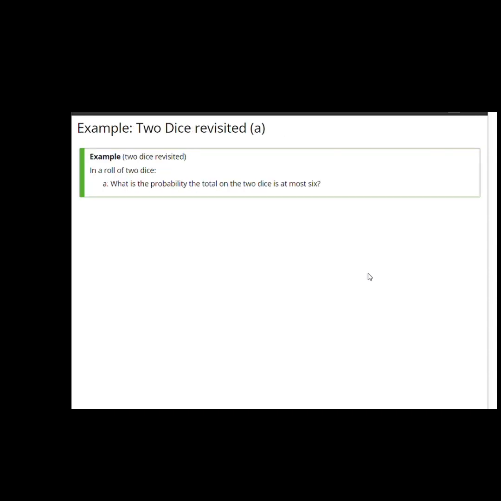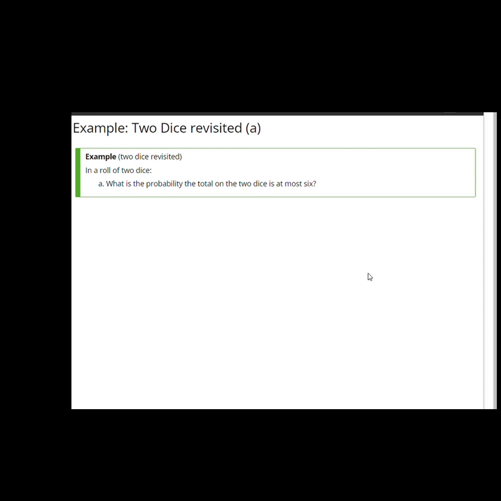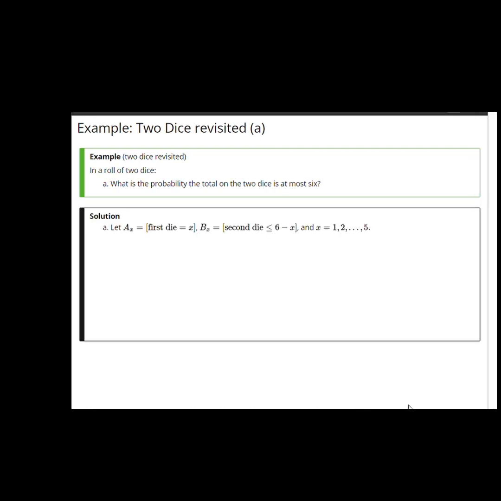Example. In a roll of 2 dice, what's the probability that the total on the 2 dice is at most 6? Let's start by defining the event A sub x, the event that the first die gives the number x, and B sub x is the event that the second die provides a value less than or equal to 6 minus x. Notice that in this case the sum will be less than or equal to 6.